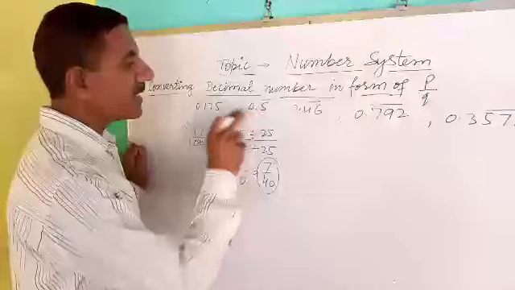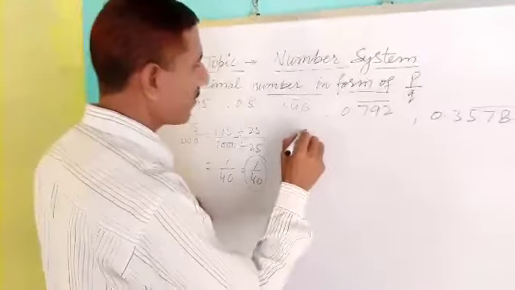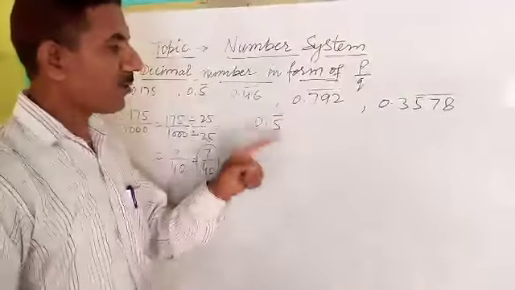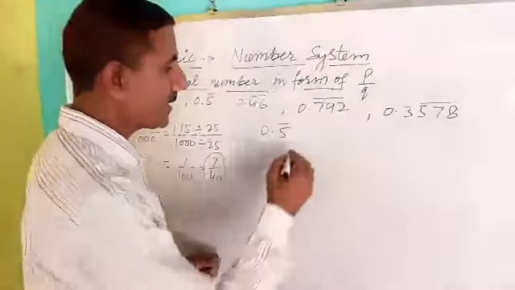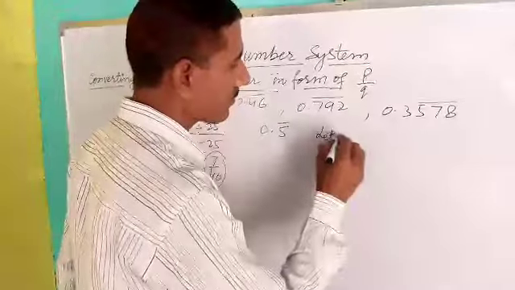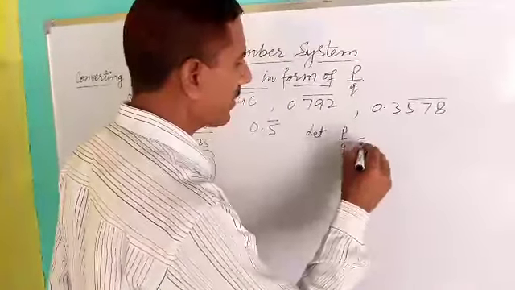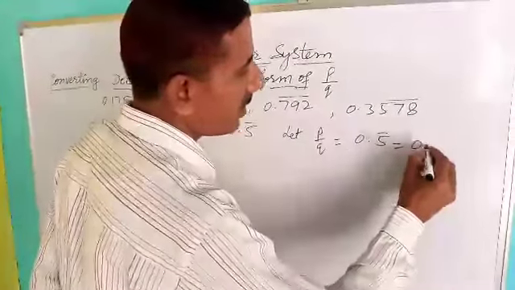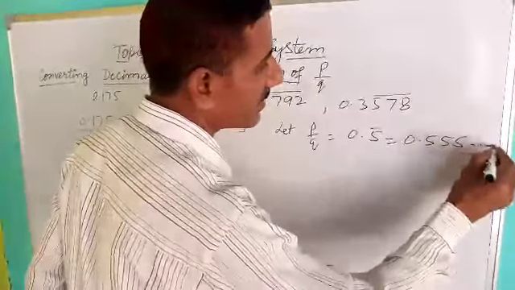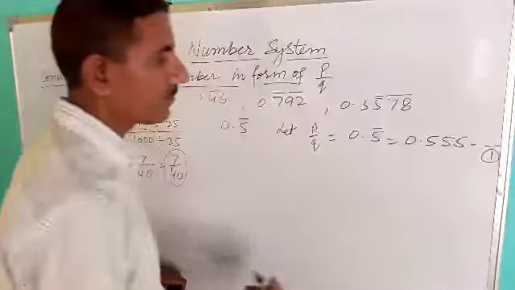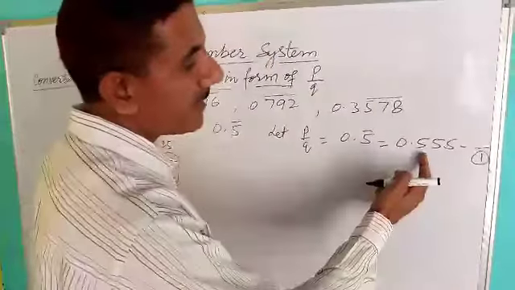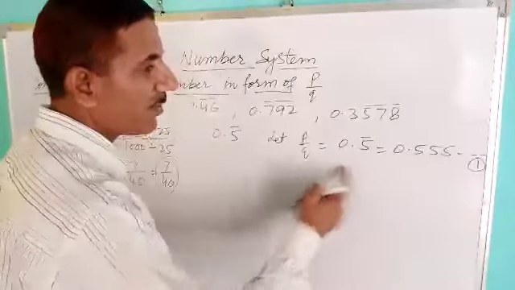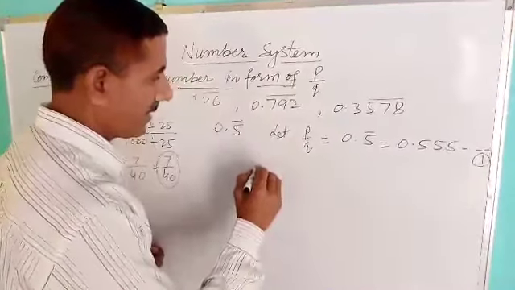But if it is in repeating form, for example 0.5 bar, bar on the one digit, let's assume P upon Q is equal to 0.5 bar, which is 0.555 and so on. Take this as equation 1. Now the digit repeats after one digit, so multiply both sides by 10.